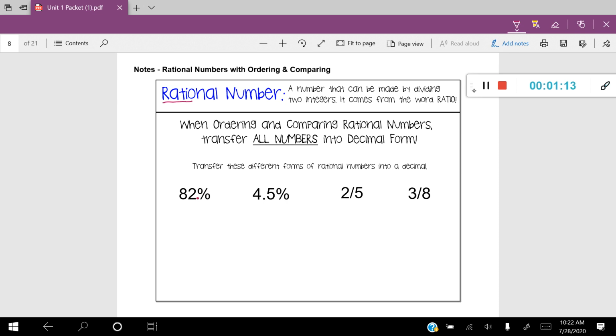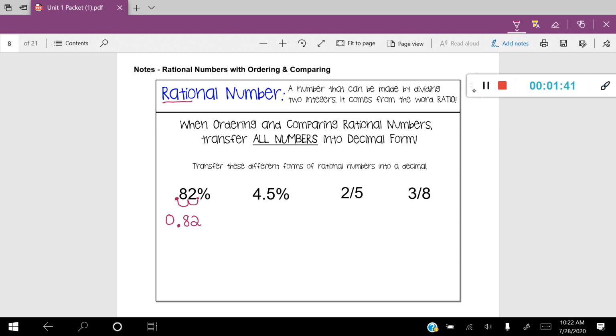Then we're going to move the decimal 2 spaces to the left. So 1, 2. That's the new location of the decimal. So the new number here is going to be 0.82 or 82 hundredths. And you can also put a 0 in front or to the left of the decimal if you like. But there we just transferred 82% into decimal form. Let's try the next one.